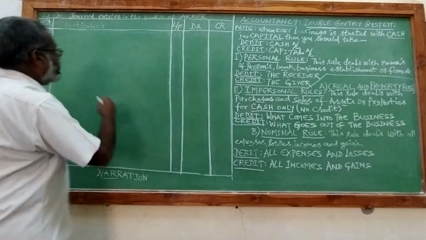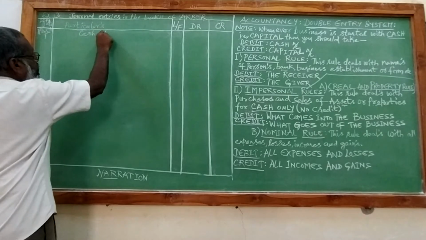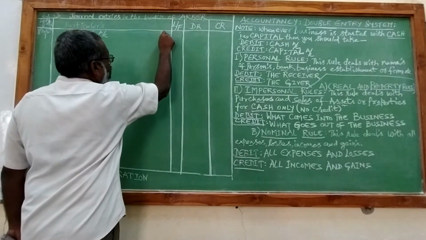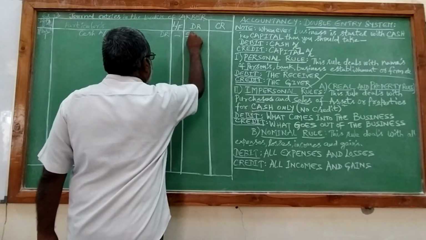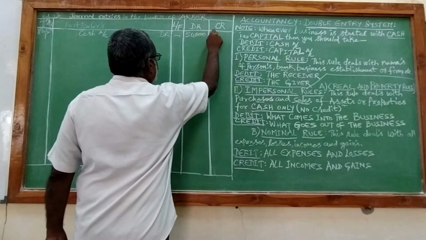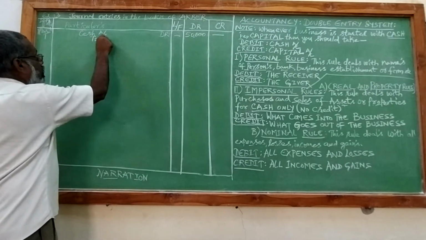We will debit cash account because he is getting cash into the business. Mr. Akbar, 50,000. Credit to capital account.